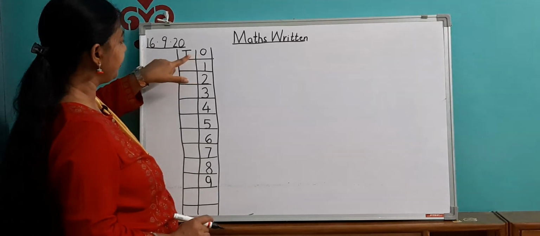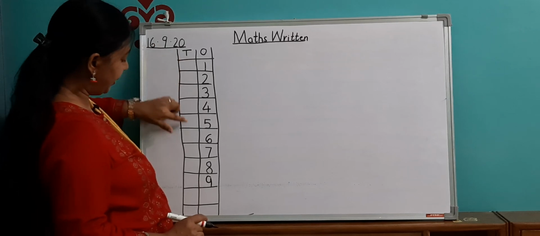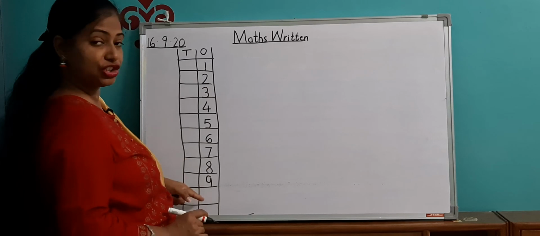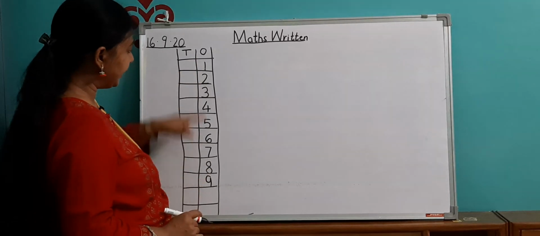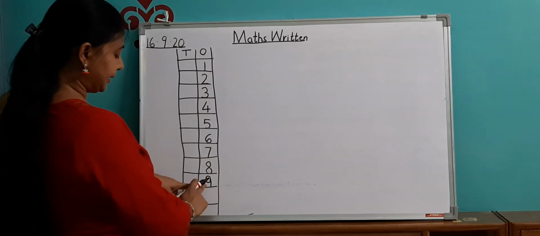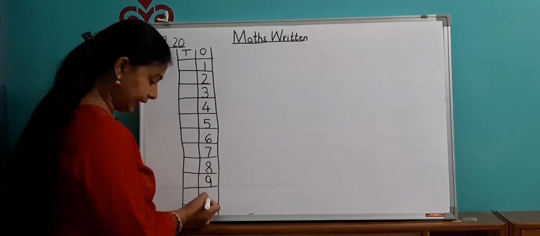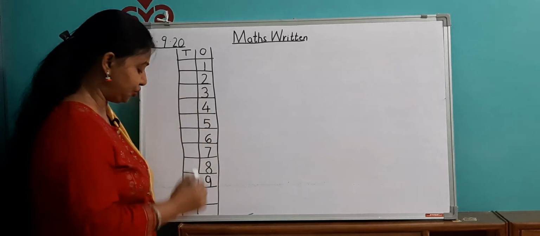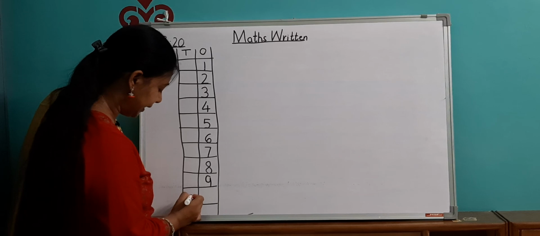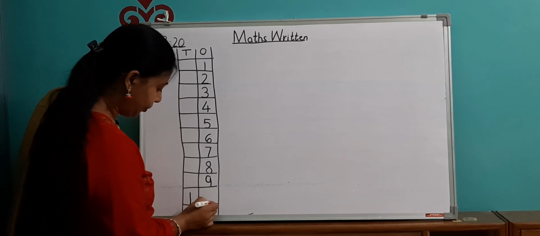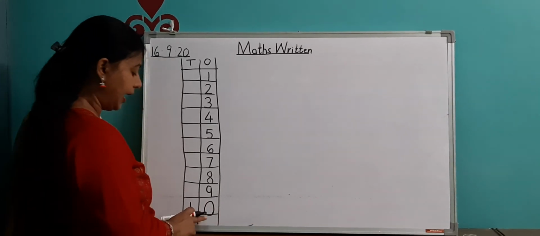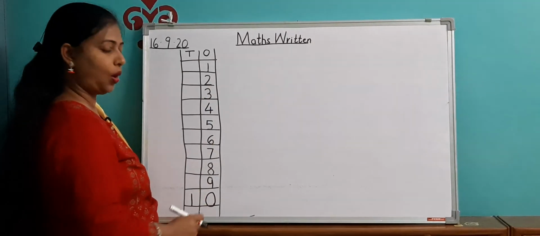This is the ones column, this is the tens column. The tens column is empty over here. I have not written any number there because these are single digit numbers, from 1 to 9. But after 9 the number which comes is 10. It is a 2 digit number, so automatically 1 will come under T, the tens column, and 0 will come under the ones column.